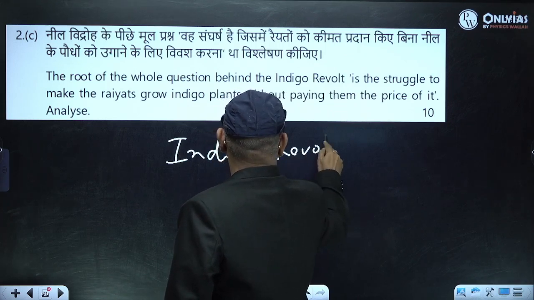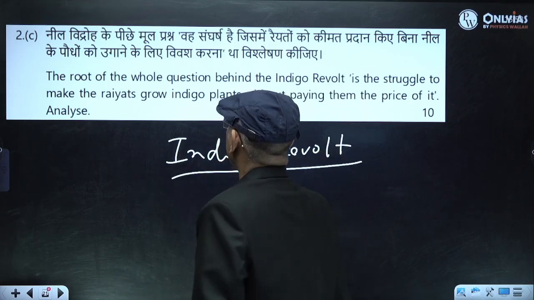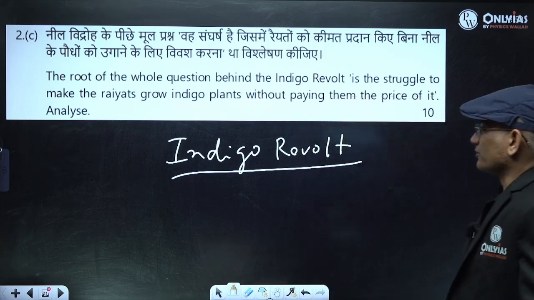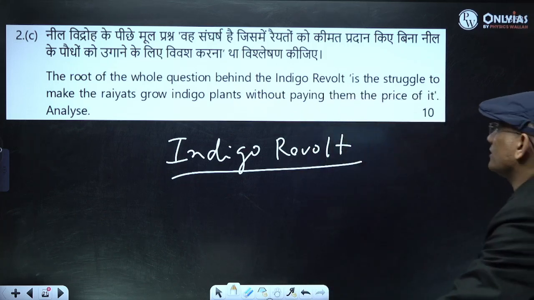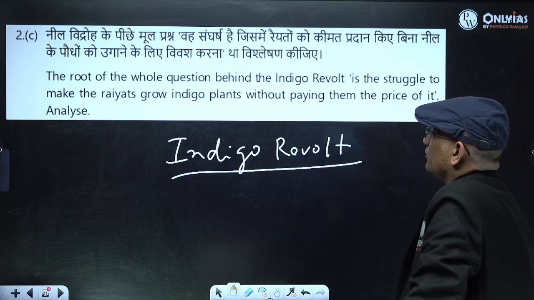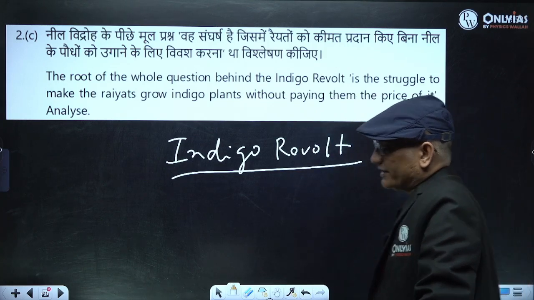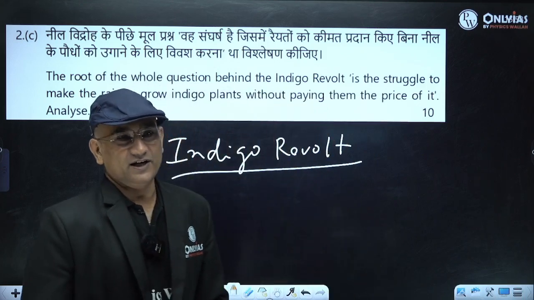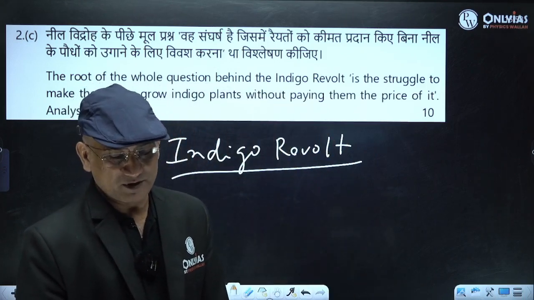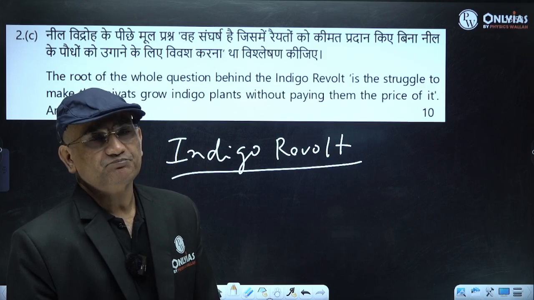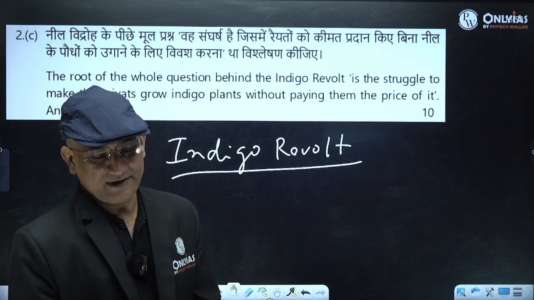What was the reason for the indigo revolt? Under compulsion they had to cultivate indigo, because indigo at that time was in demand. It was also related to the commercialization factor.